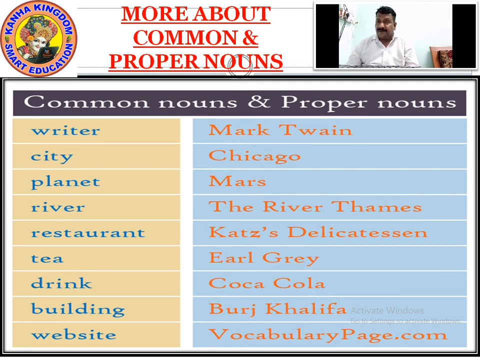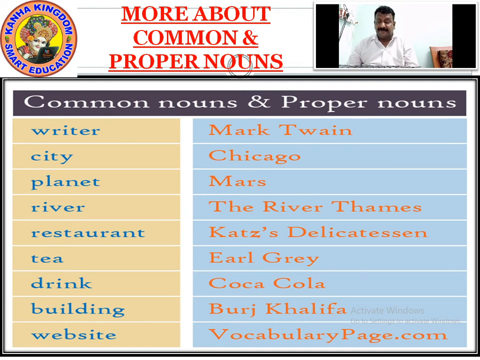Chicago. What is Chicago? Chicago is a city. Right? When you talk about planet, there are many planets. When you name one as Mars, Mars is the proper name. Planet is a common name, a common noun.